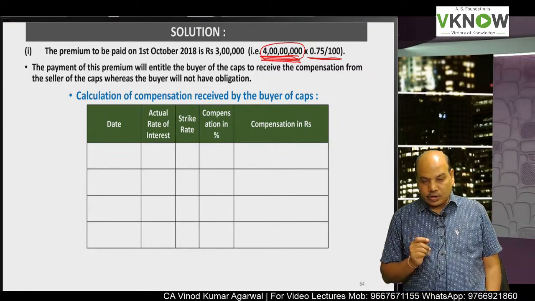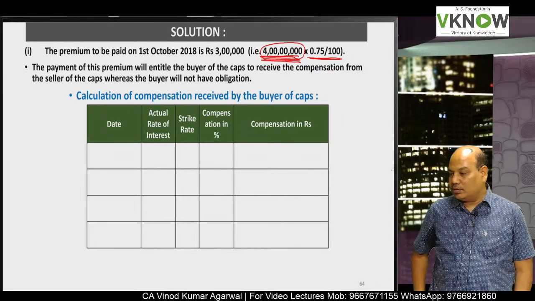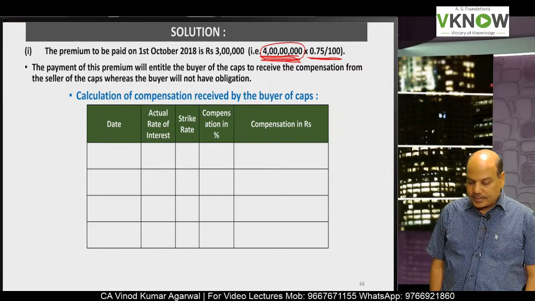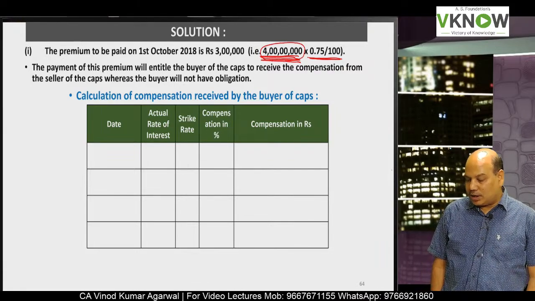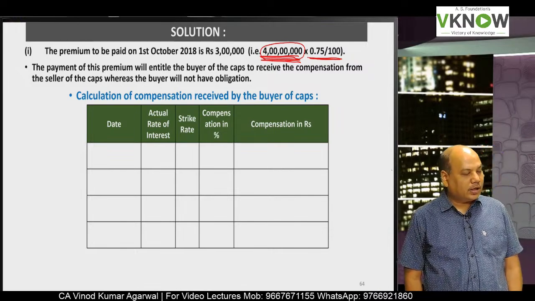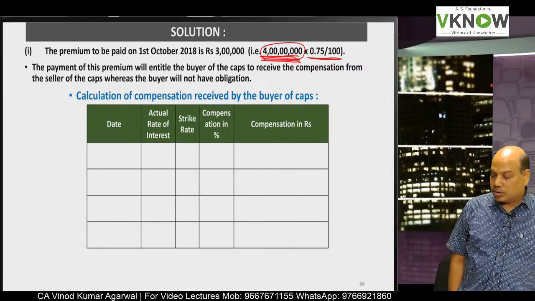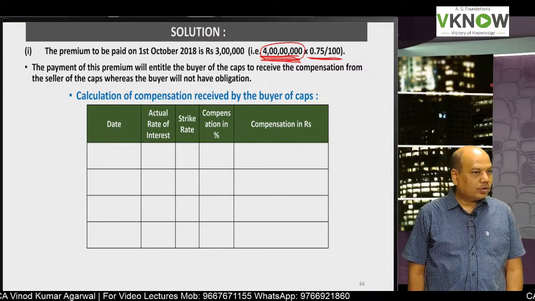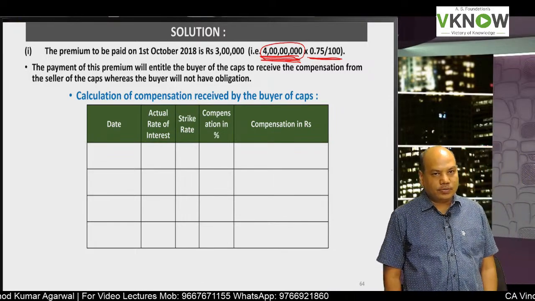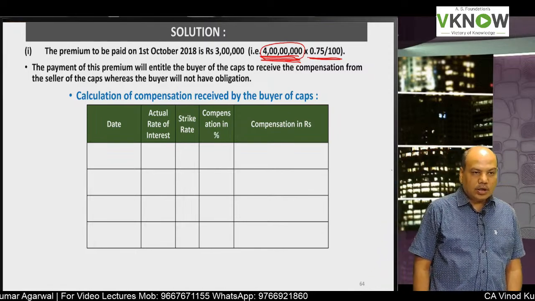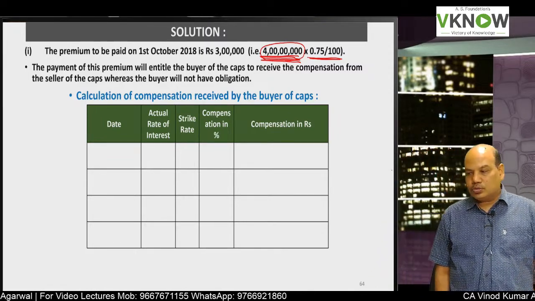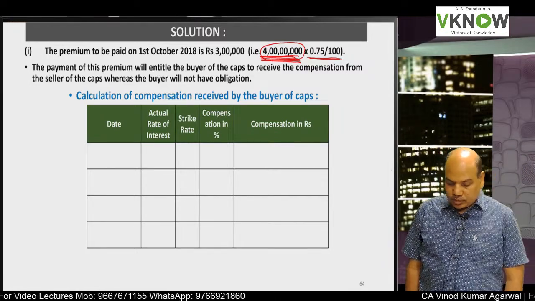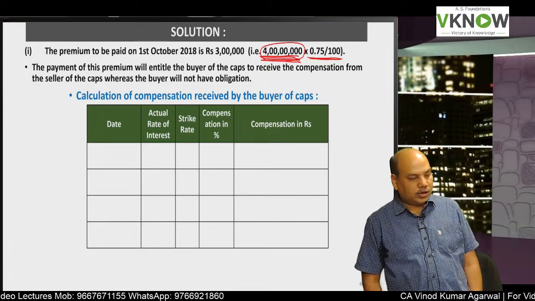Now write down: the payment of this premium will entitle the buyer of the cap to receive the compensation from the seller of the cap, whereas the buyer will not have an obligation.